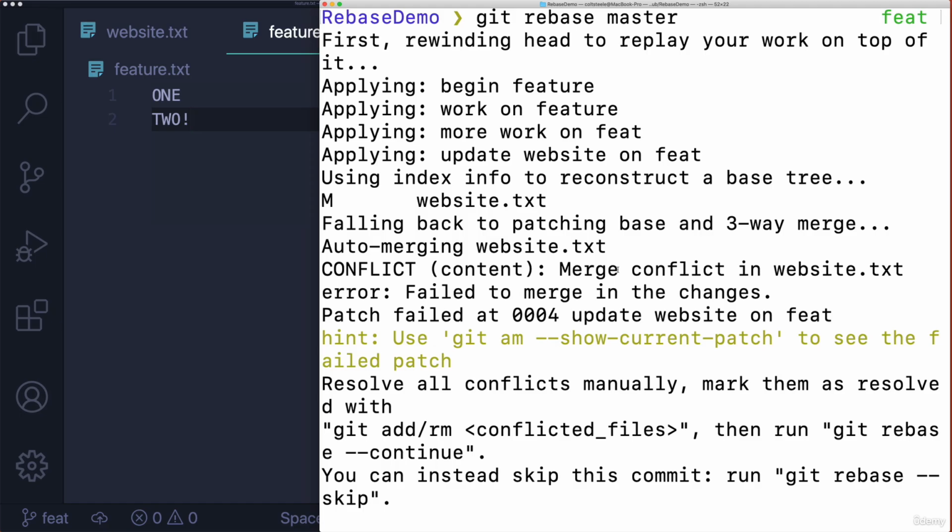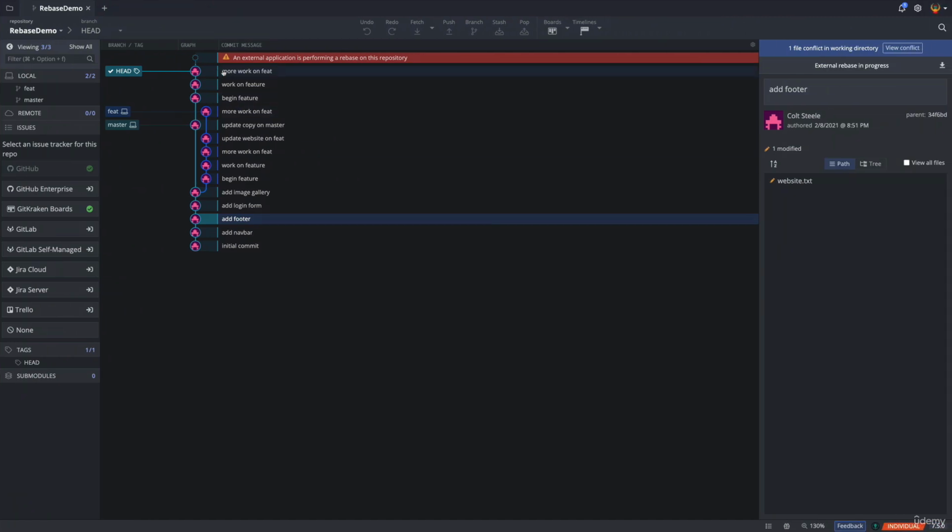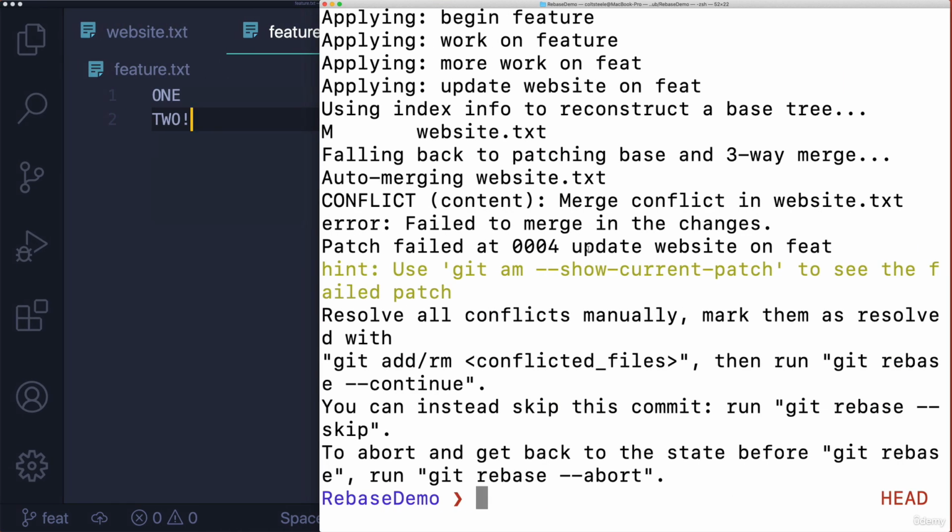So I have a couple of choices. One, I can just abort the whole thing. It tells me exactly what to do. Here we are. To abort and get back to the state before, run git rebase --abort. But basically, we are part of the way through rebasing. So it made some new commits, but it hit a conflict. So we need to resolve that. So it tells us, in this case, it's just one file, website.txt.